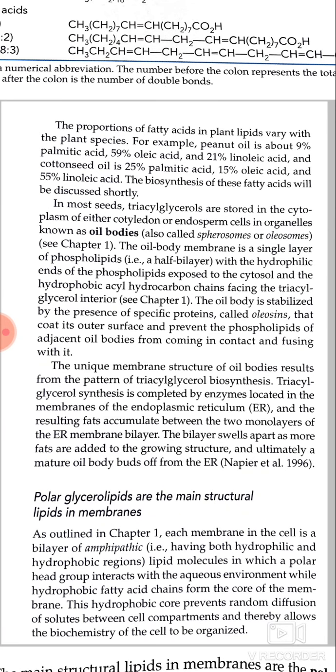Polar glycerolipids are the main structural lipids in the membrane. Each membrane in the cell is a bilayer of amphipathic lipid molecules in which a polar head group interacts with the aqueous environment while hydrophobic fatty acid chains form the core of the membrane.